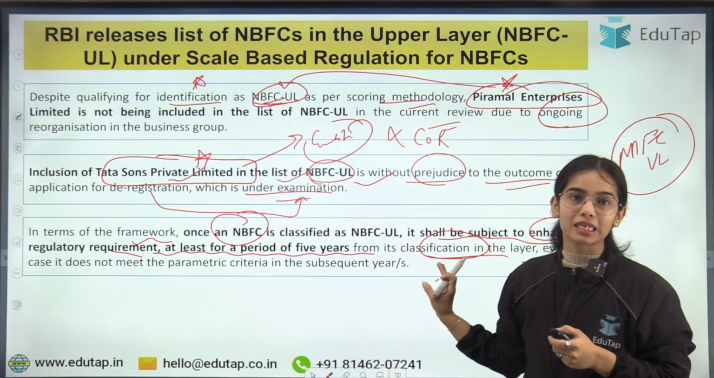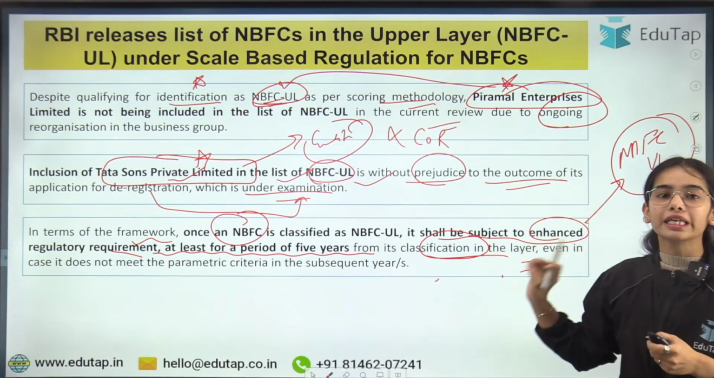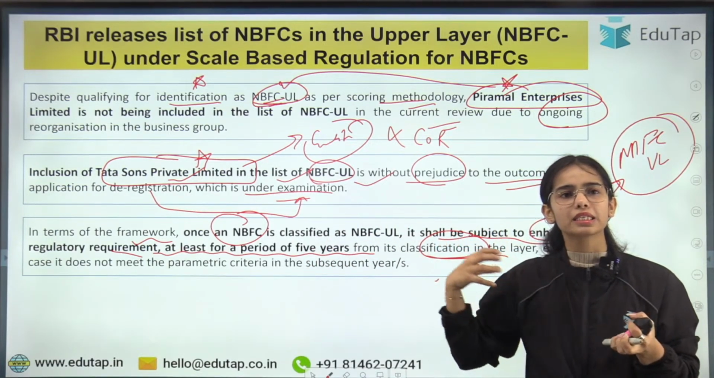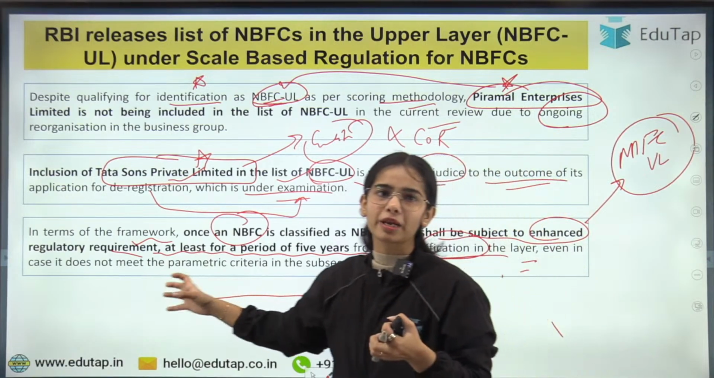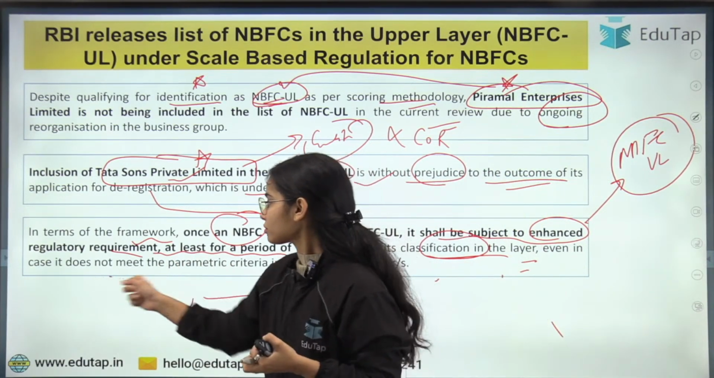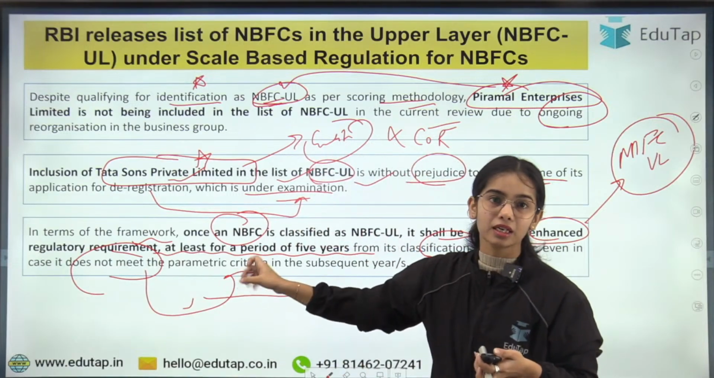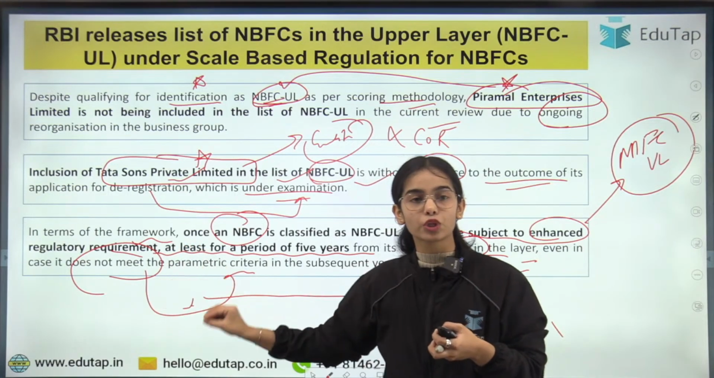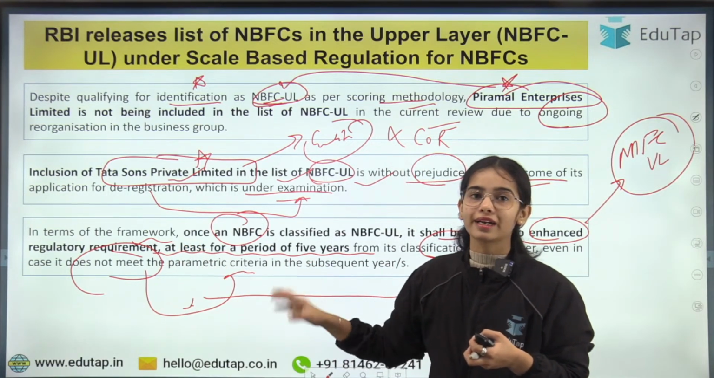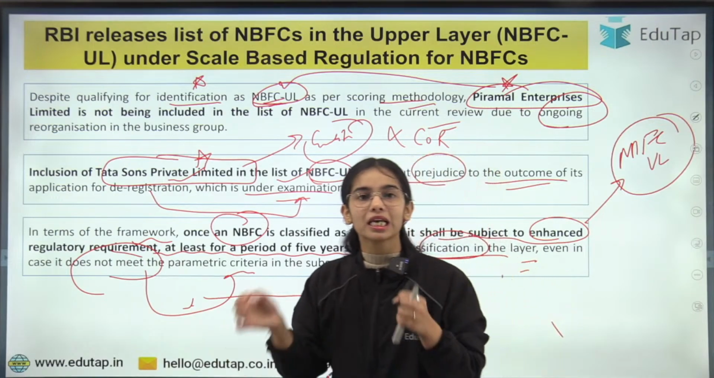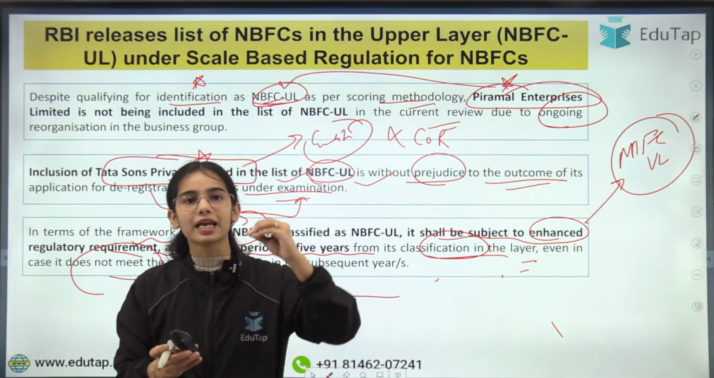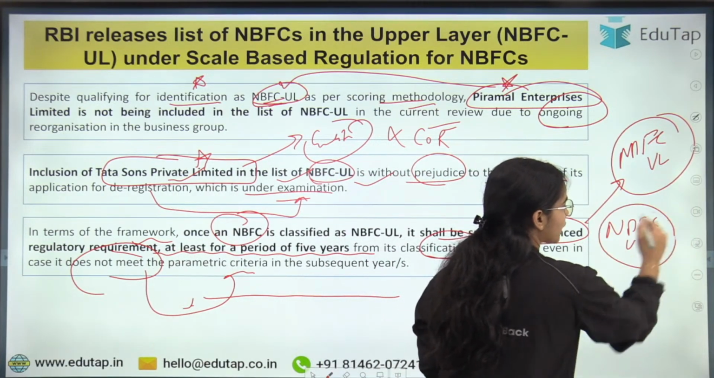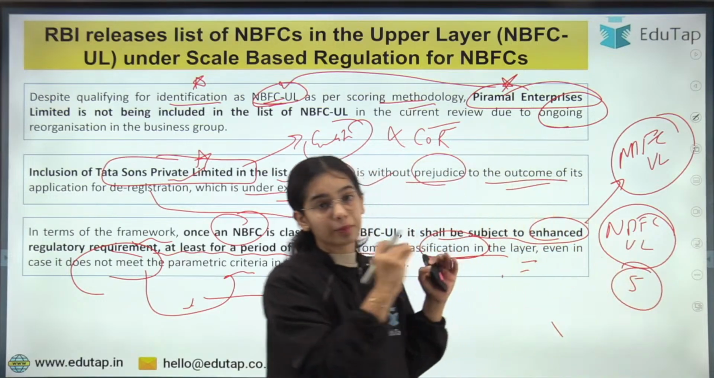Even if in the coming years it no longer meets the parametric criteria, that means it is not very interconnected, it is not very complex and such, and even if it is following all the criteria of the RBI, still if the NBFC is decided as NBFC upper layer, it will be kept in the upper layer for 5 years.